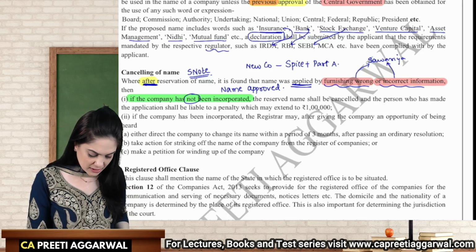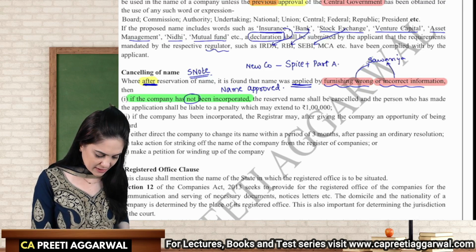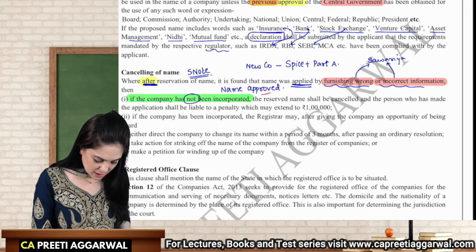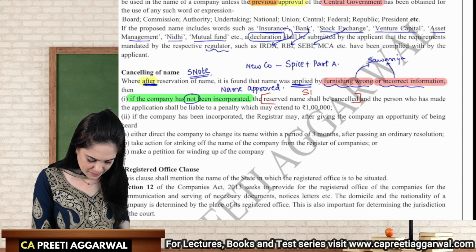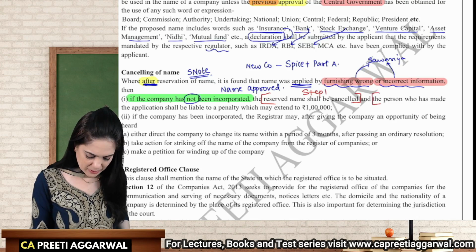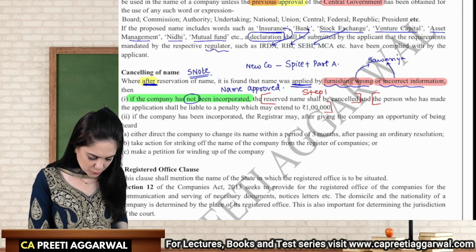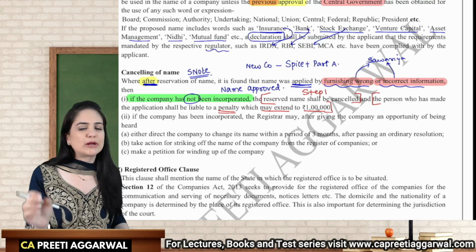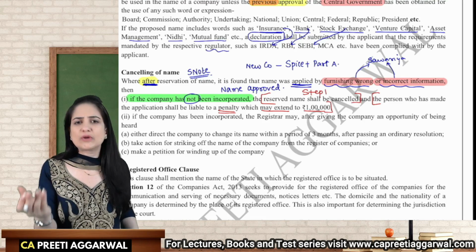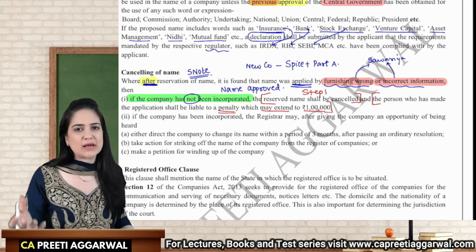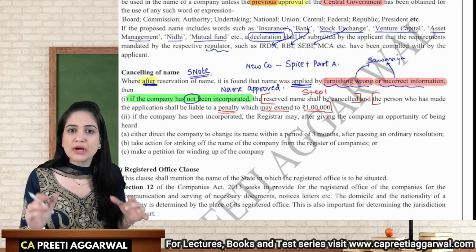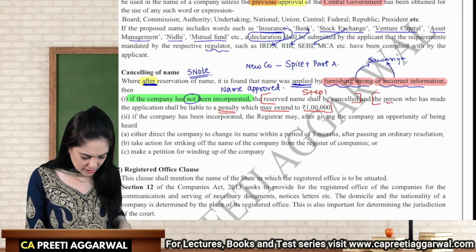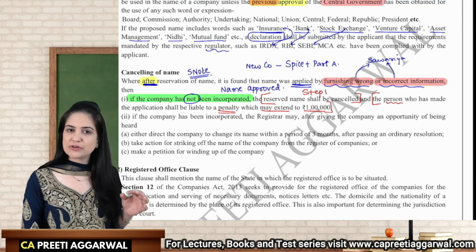So if we later find that the name was obtained by providing wrong or incorrect information, and the company has not yet been incorporated, what is the first step? Step number 1: the reserved name shall be cancelled. And the person who has made the application will be liable to a penalty which may extend to a maximum of rupees 1 lakh. The person will be liable, not the company, because the company has not been incorporated. We cannot hold the directors liable because we don't have directors as the company is not incorporated. So any person who has made that application can be held liable.